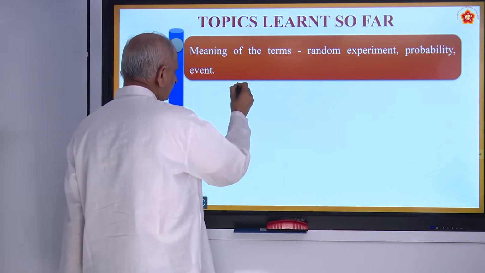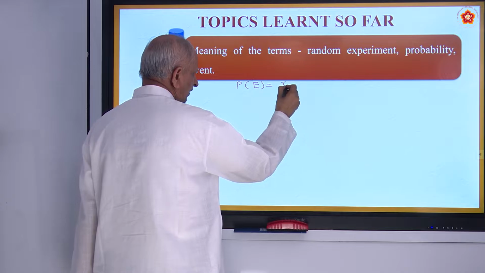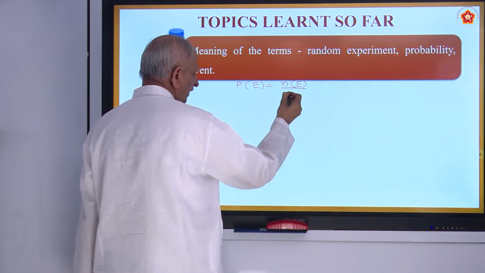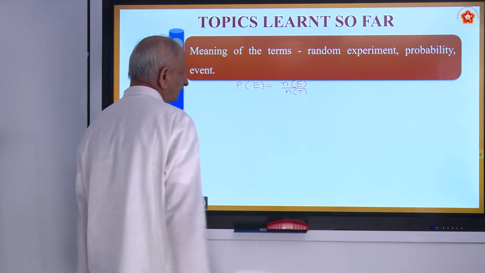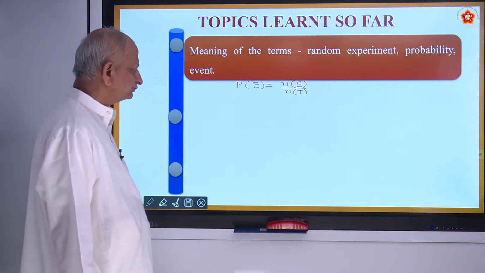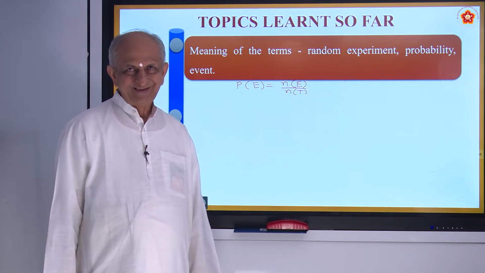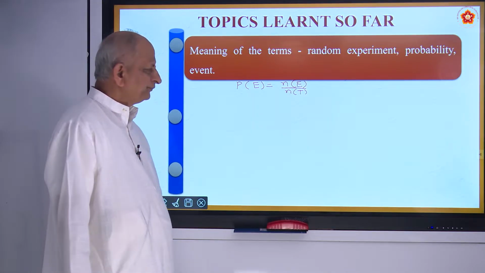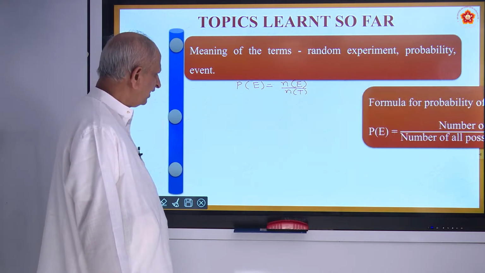So probability of an event E is equal to number of possible events and number of total events. That ratio, that will be in fraction form, it may be decimal, it may be percentage. Is it not? It always lies in between 0 and 1. Okay, that's all we have studied in the previous class.